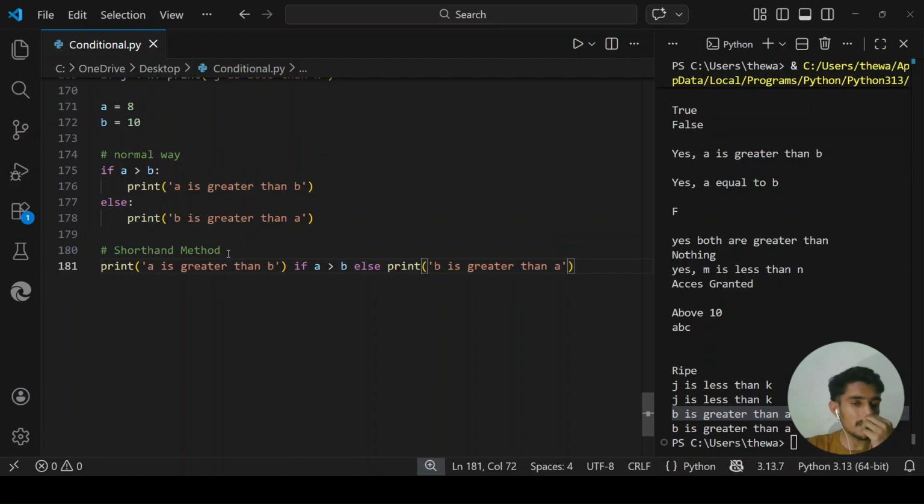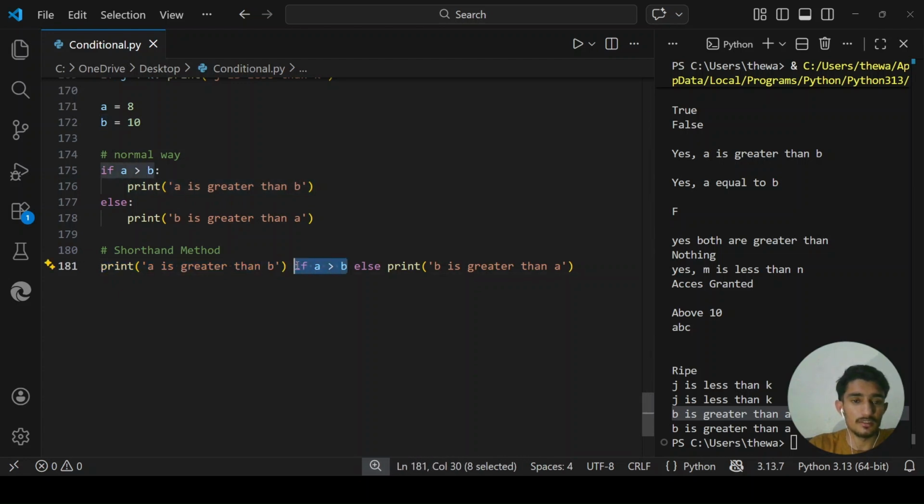In the shorter ternary method, this is how we write this whole line. First we write the statement we want to print out, what we want to say, and it prints this line if this condition is true.